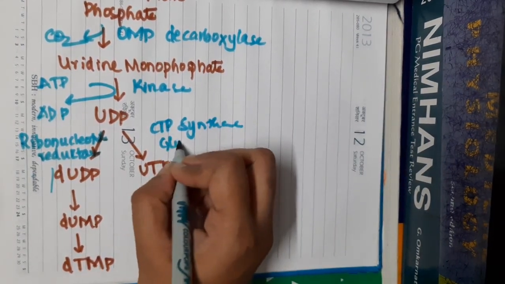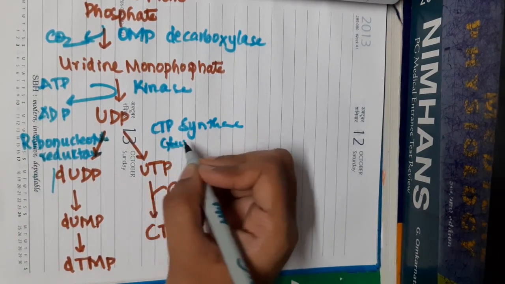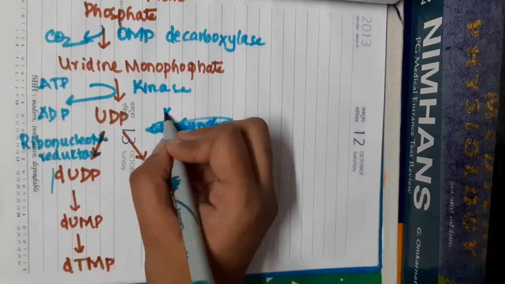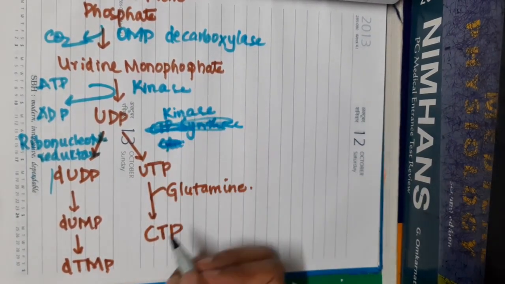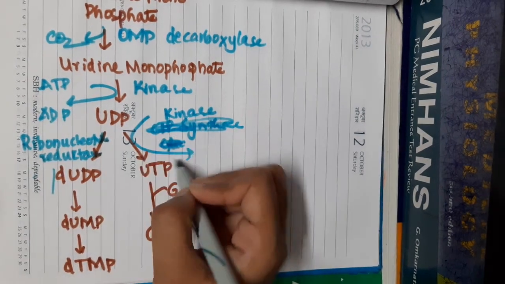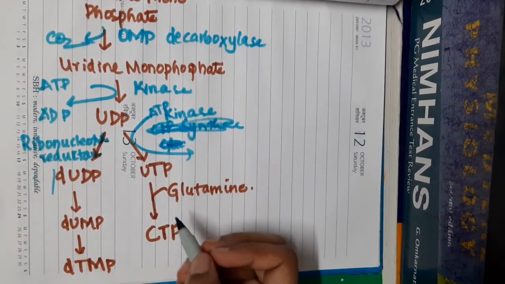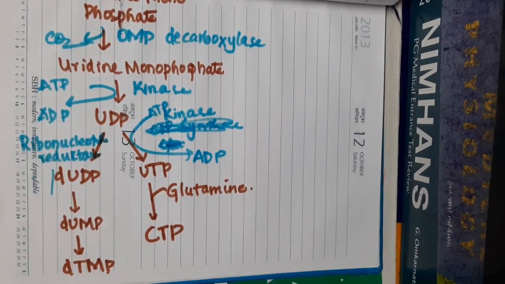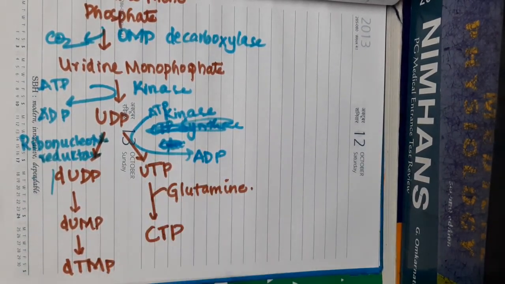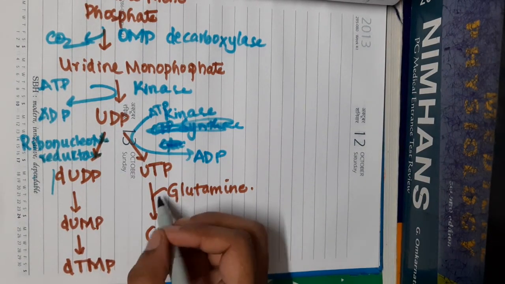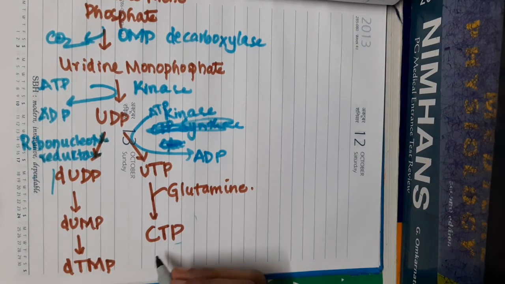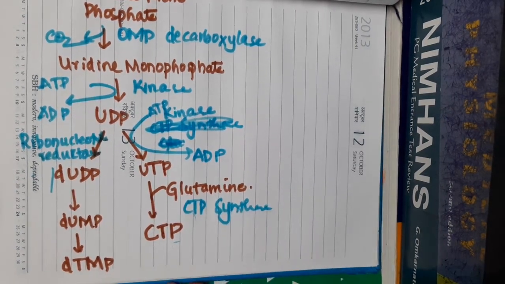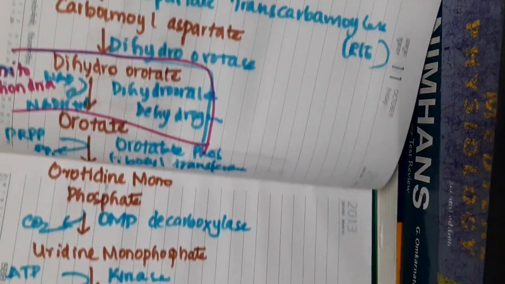This uridine monophosphate gets converted to uridine diphosphate in the presence of the enzyme kinase. Because it is a kinase, it also requires ATP. So during this process, ATP gets converted to ADP. This uridine triphosphate in the presence of glutamine gives CTP, and here the enzyme is CTP synthase. So this is the whole pathway of pyrimidine synthesis.